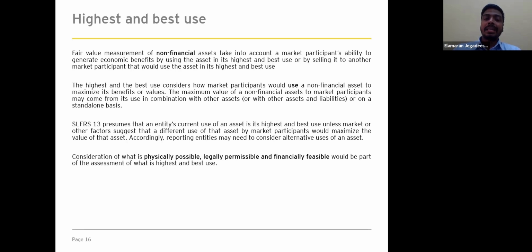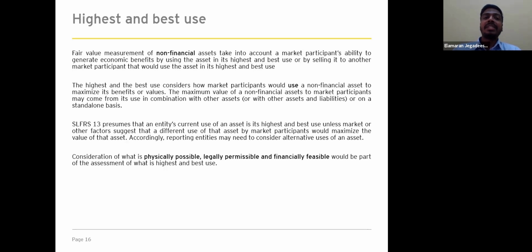The entity's current use is assumed to be the highest and best use. This means an entity is not required to engage in exhaustive efforts to identify other potential highest and best uses. However, if market information or other factors suggest that a different use by a market participant would maximize the value of the asset, then the information should not be ignored. Finally, the consideration of what is physically possible, legally permissible, and financially feasible is part of this assessment of the highest and best use.